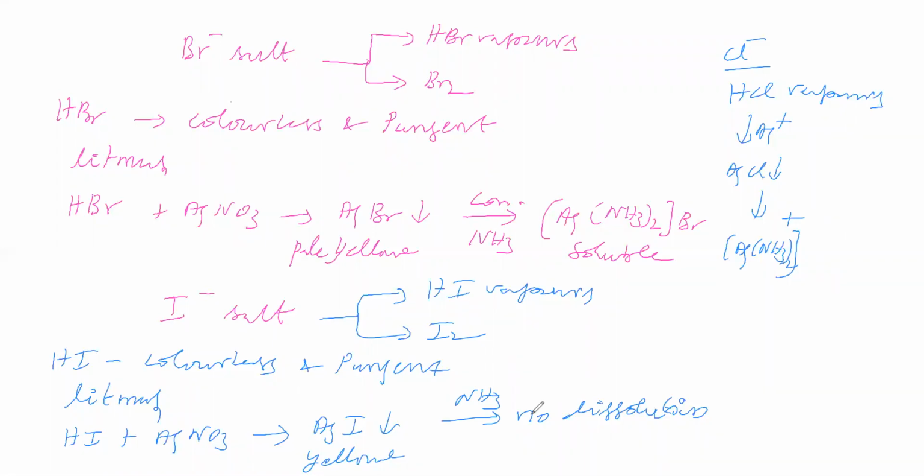So we have seen the halide test. Halide means chloride, bromide, iodide. Chloride gives HCl vapors, bromide gives HBr vapors, iodide gives HI vapors. All are colorless, all are pungent, and all turn blue litmus into red. All give precipitate with silver nitrate. AgCl is a white precipitate, AgBr is a pale yellow precipitate, AgI is a yellow precipitate. In this, AgCl dissolves in ammonia due to formation of a complex, AgBr dissolves in ammonia due to formation of a complex, whereas AgI does not dissolve in ammonia.